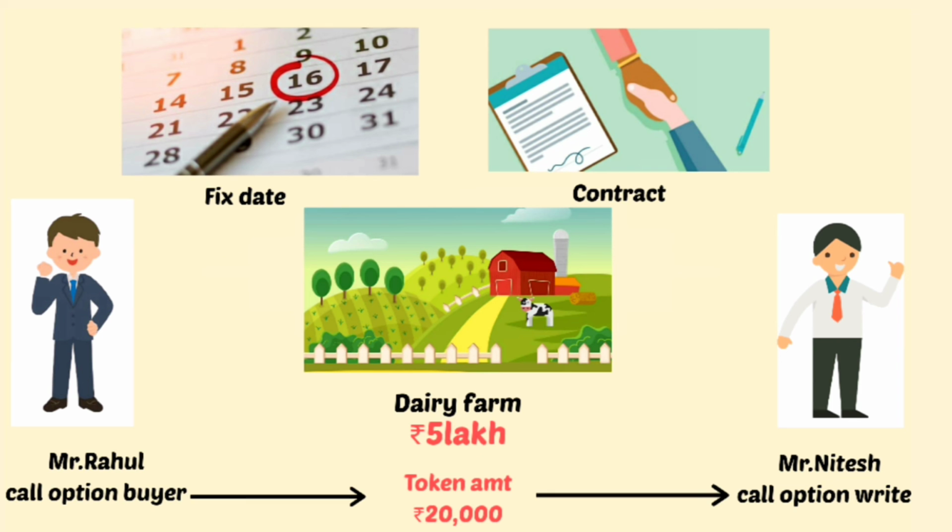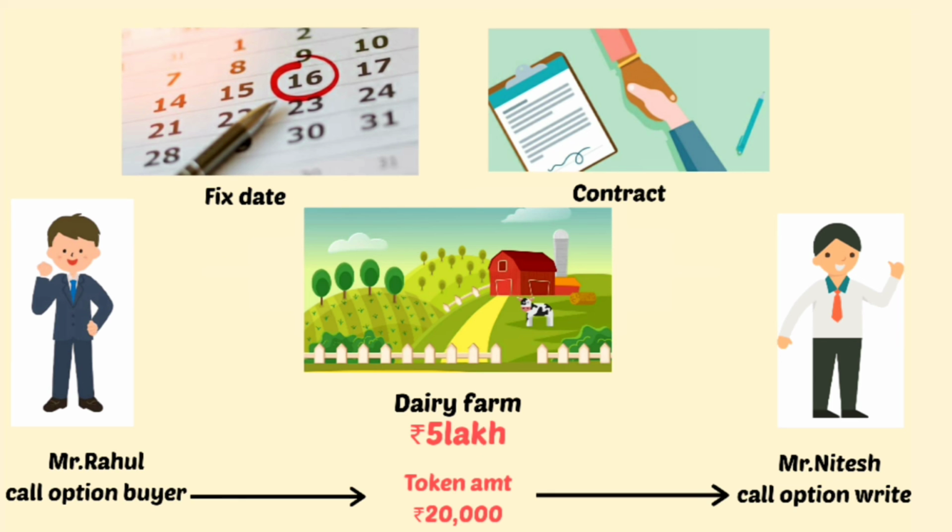Mr. Rahul has the option to sell his dairy to Mr. Nitesh after 6 months at rupees 5 lakh or not. If Mr. Rahul decides to sell his dairy, then Mr. Nitesh has to buy the dairy at rupees 5 lakh.